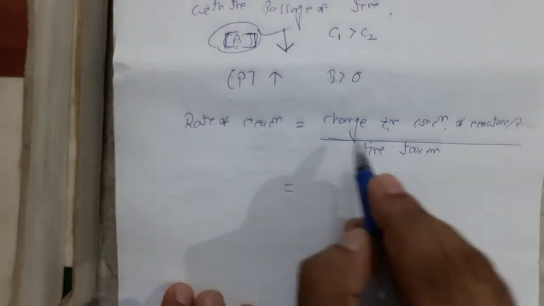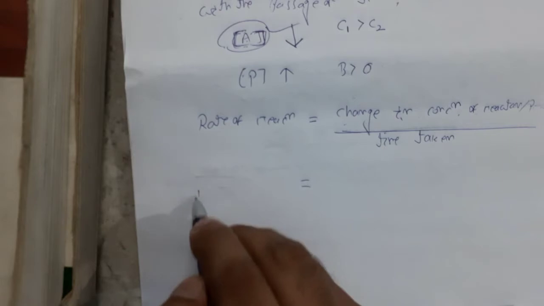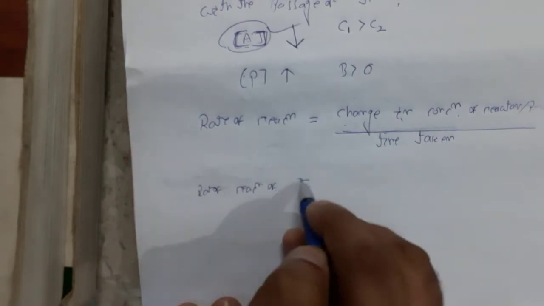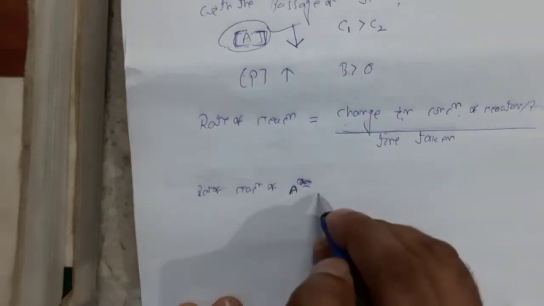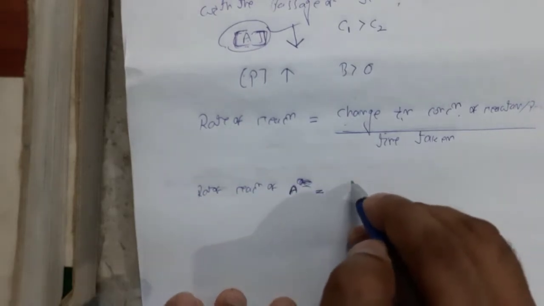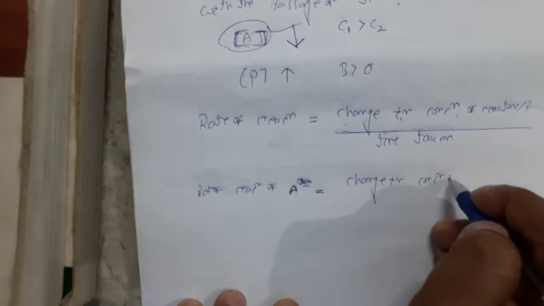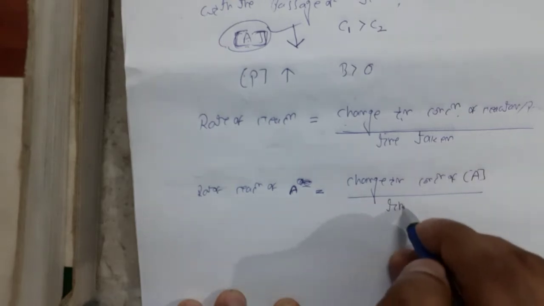What happens here? The change in concentration of reactant. If you consider the rate of reaction of A, the rate of reaction of A is equal to the change in concentration of A divided by time.